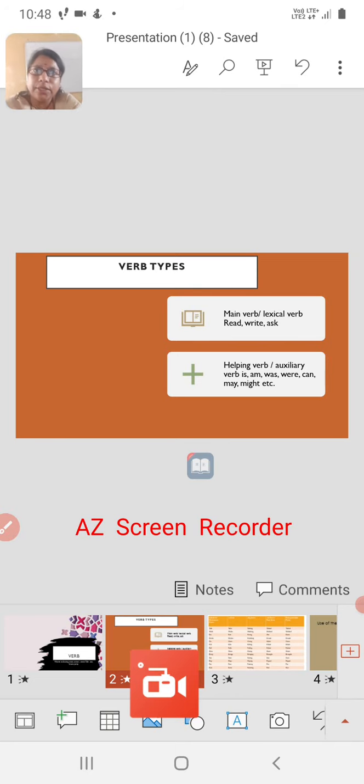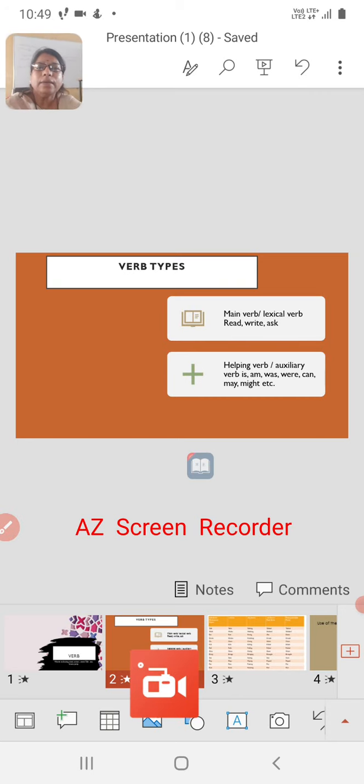Main verbs or lexical verbs are the verbs that are important in order to give a meaning, like read, write, ask. So these are the verbs having meaning in them, content in them. So they are known as the main verbs or the lexical verbs.